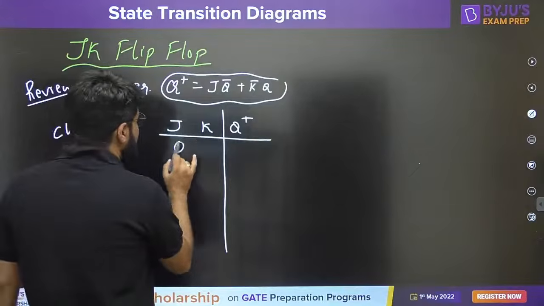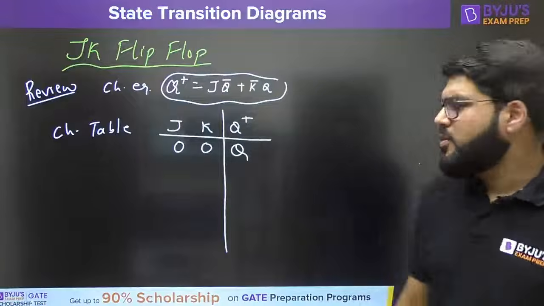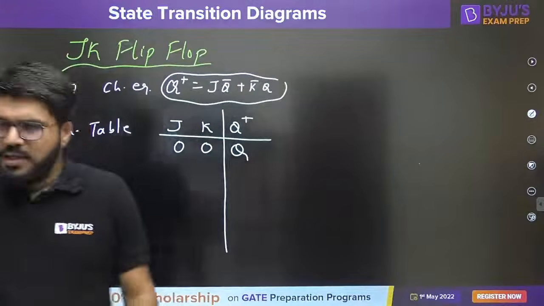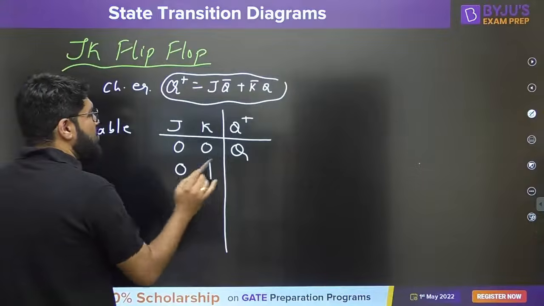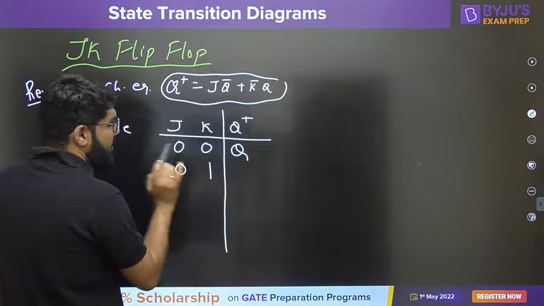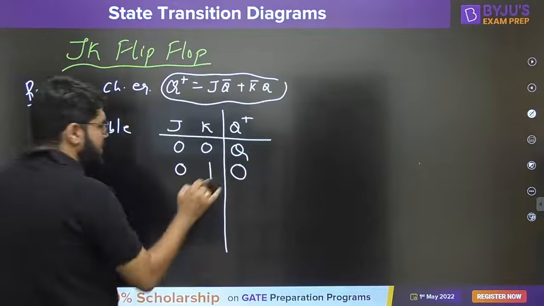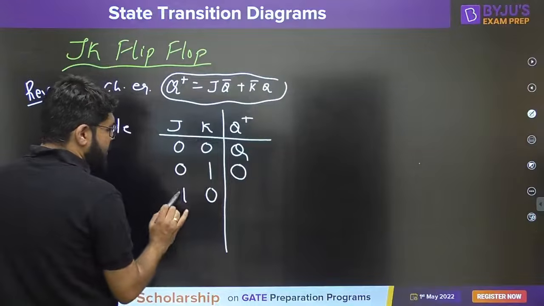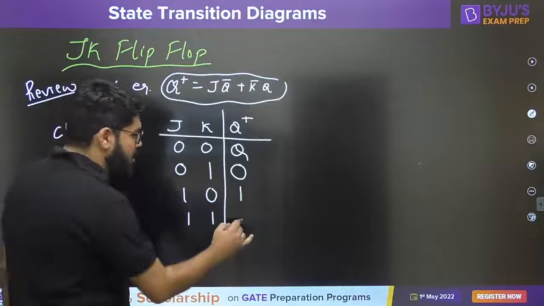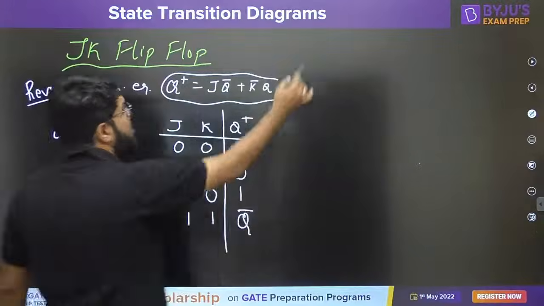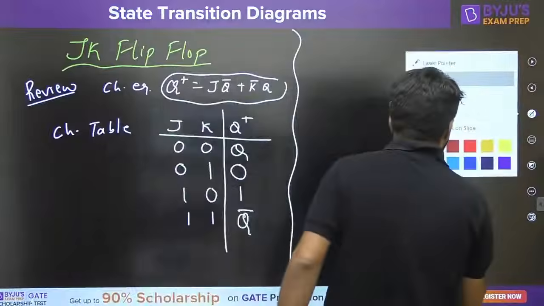Now if JK is 0, 0, we know that the device remains in the same state. Whenever the input is 0, 1, J0 and K1, the device goes to the reset state. J1, K0, the device goes to the set state. J1, K1, both 1, is known as the toggle state, or the complement state. So the state gets complemented, it becomes Q bar.